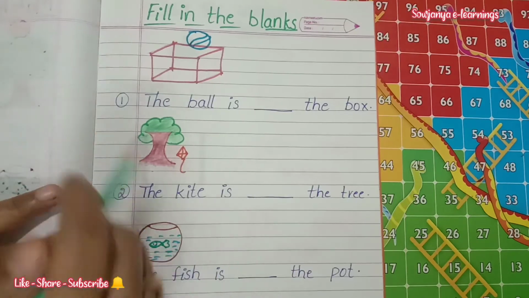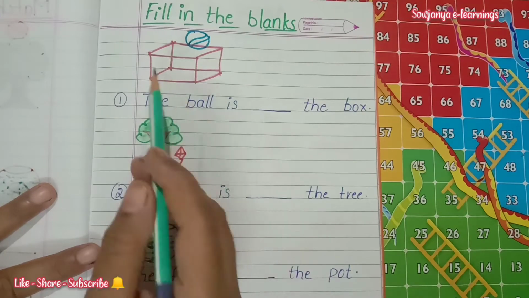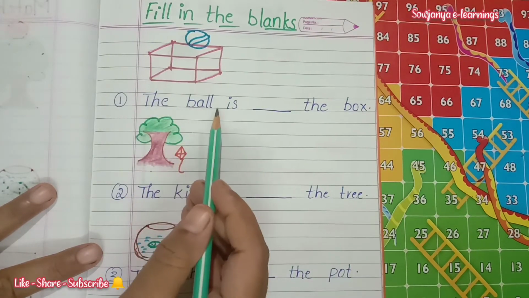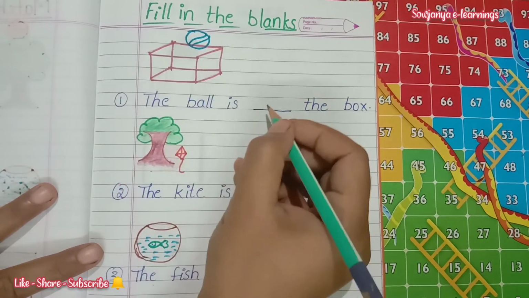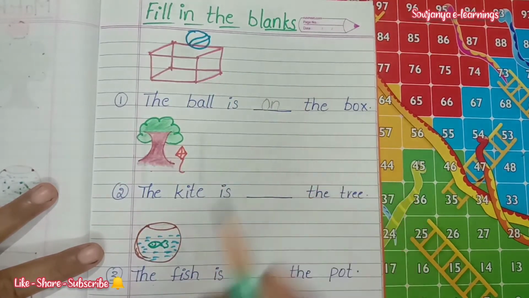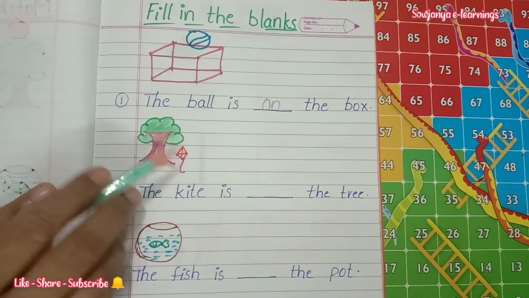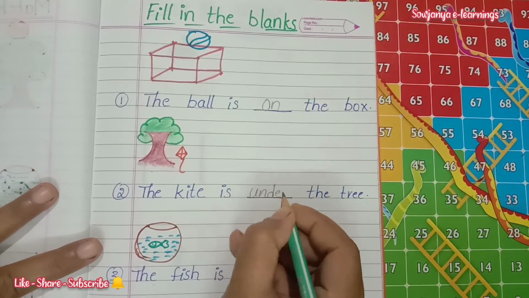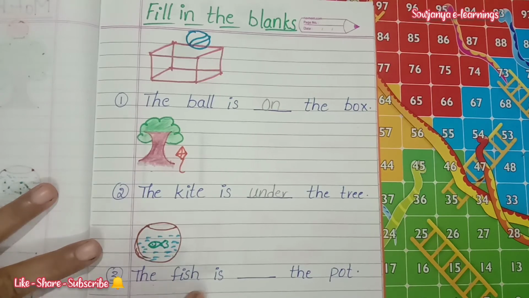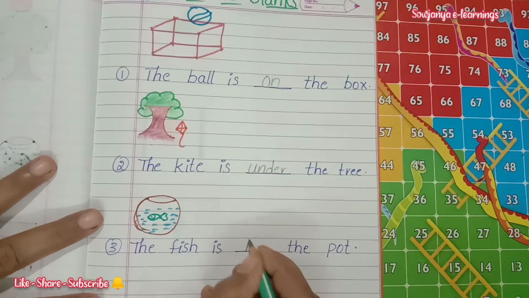Now fill in the blanks. See here, I have given some pictures and we have to fill the blanks related to those pictures. The ball is dash the box. Where is the ball? It is on the box. We have to write on. And the kite is dash the tree. Here where is the kite? It is under the tree. So we have to write under. And where is the fish? The fish is dash the pot. The fish is inside the pot now. So, we have to write in.